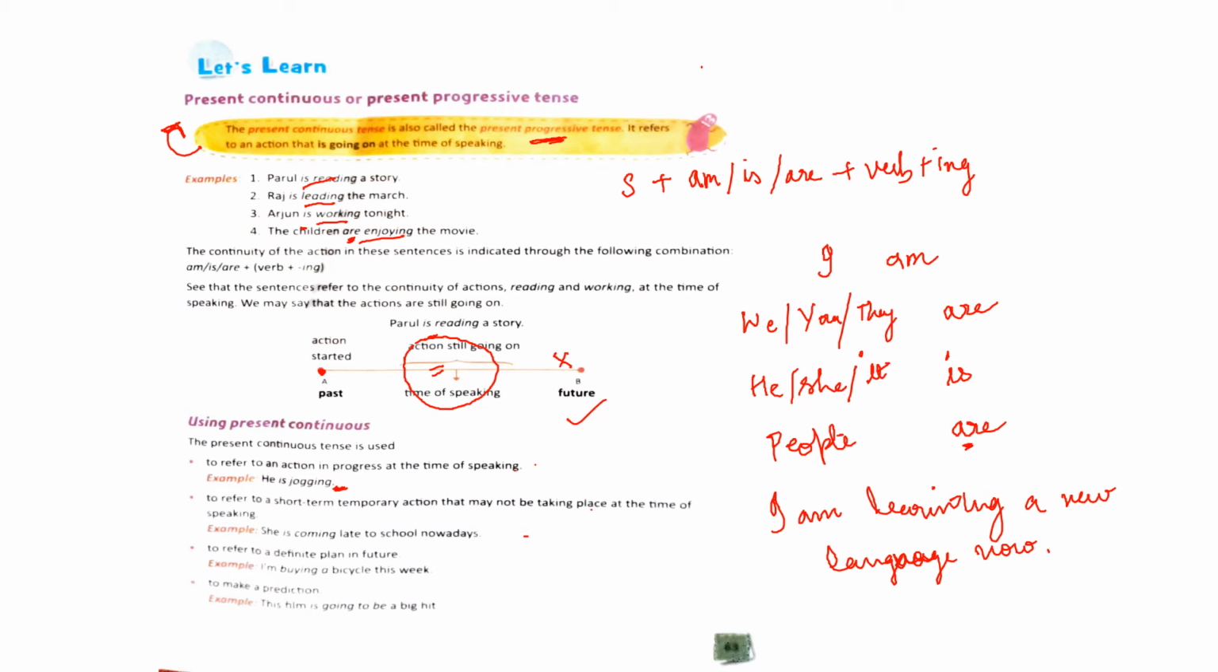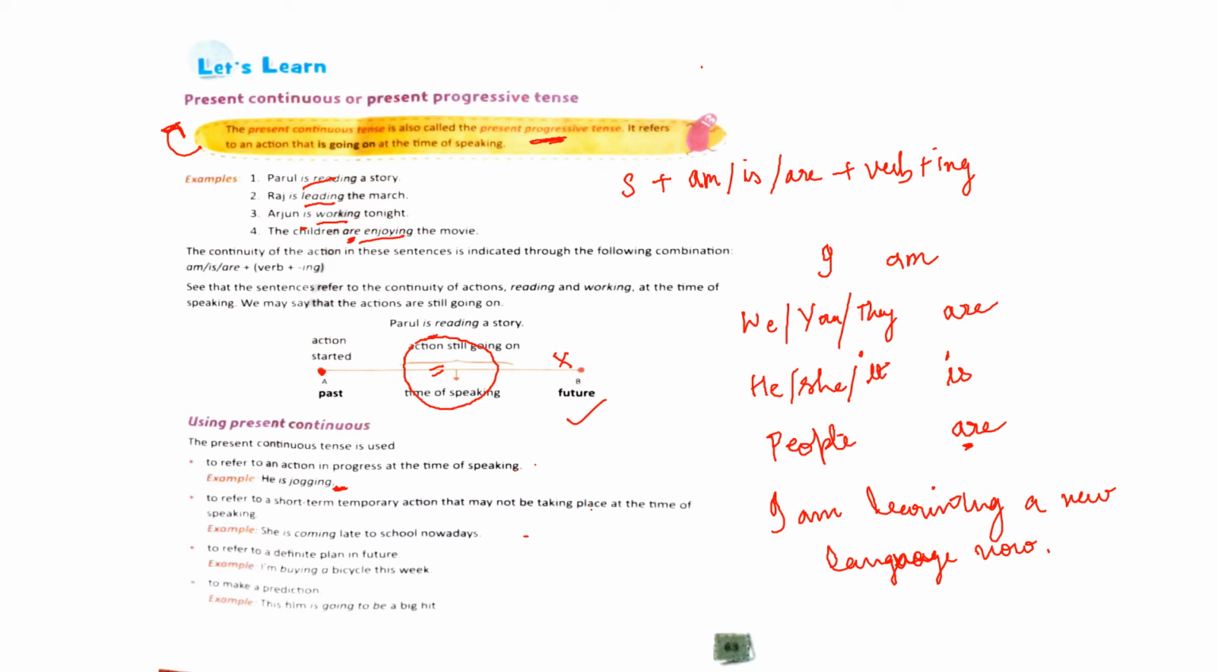She is still learning. She is in the process of learning. She is in the middle of the process, and the action has not ended yet. She has not completely learned the language. She is in the process. So when you have to talk about such actions, you use the present continuous tense.